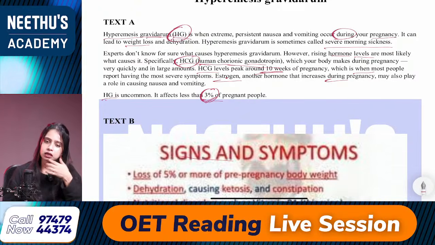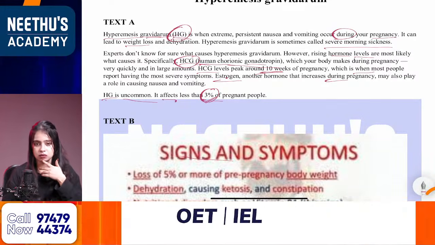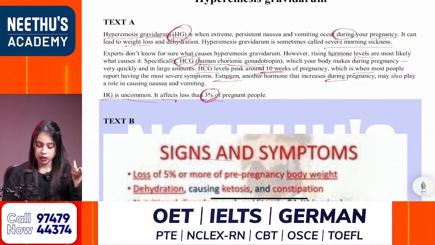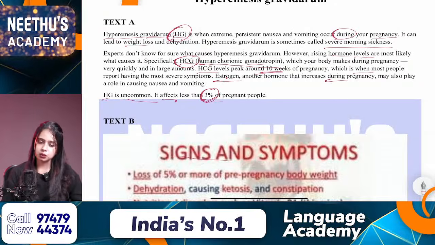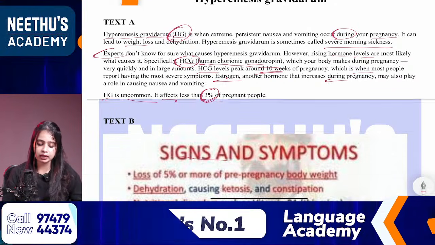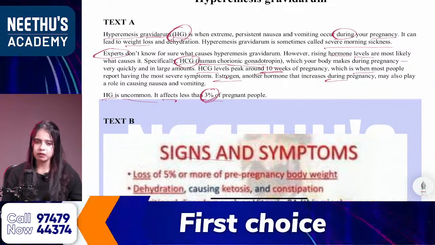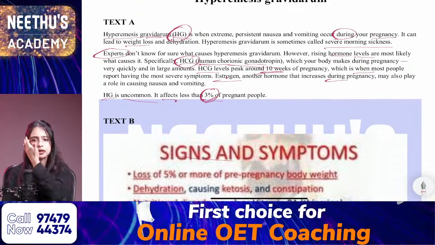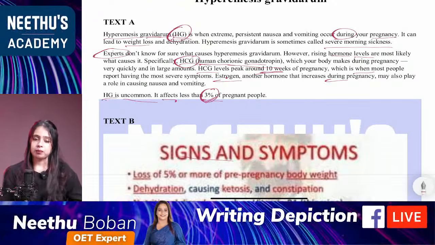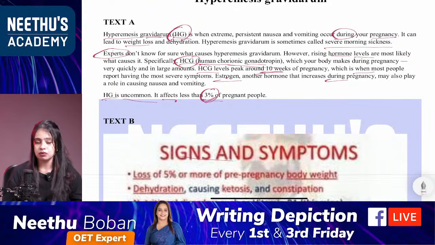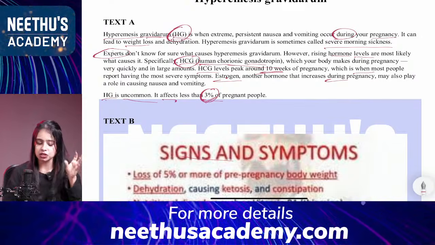And what about the words that indicate research related words? Uncommon, affects, okay. And any other words? Experts, actually you can connect it, though there is no direct connection with research, to a healthcare provider or doctor, so likewise experts. Okay, then any other words related with research? No other words. And the next one, give special attention to the first and last line of each and every paragraph.